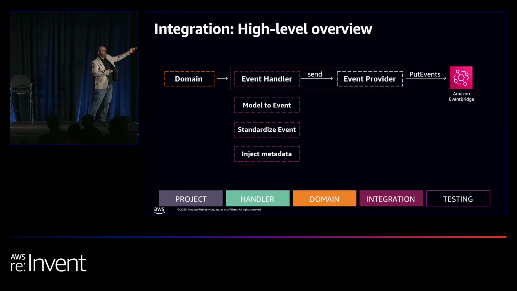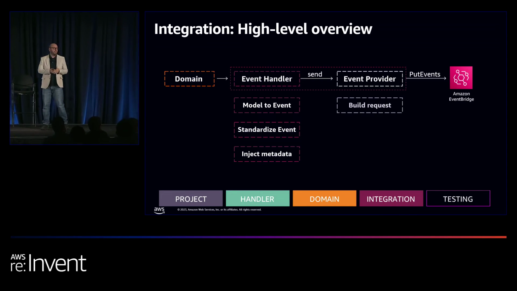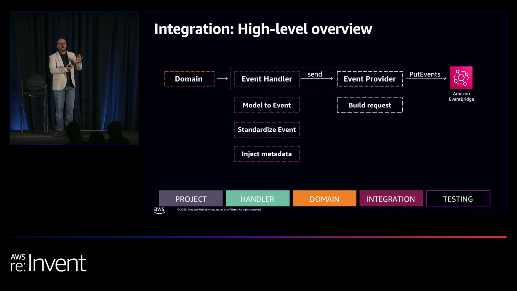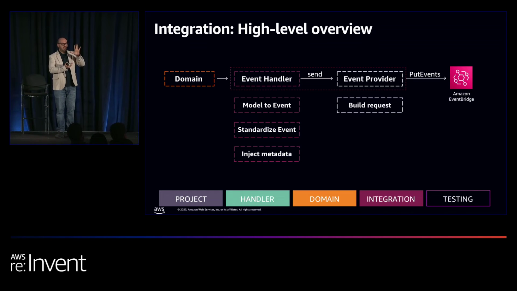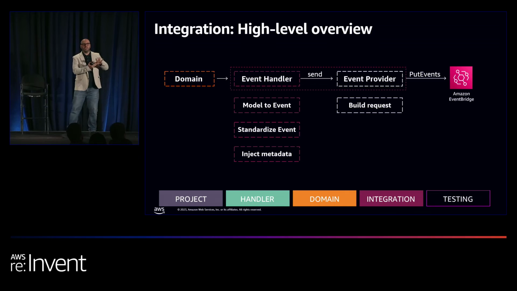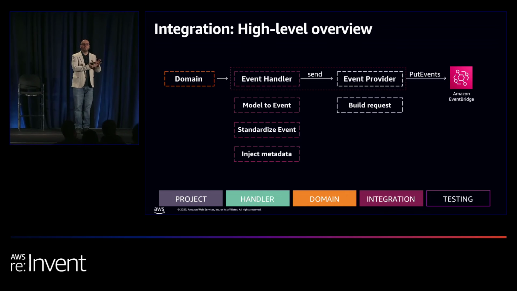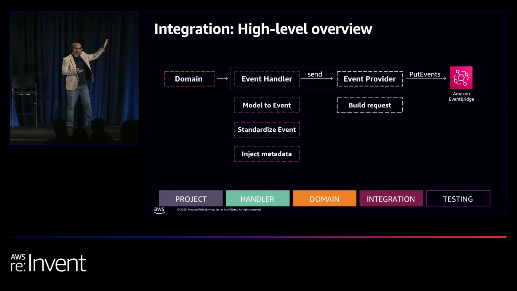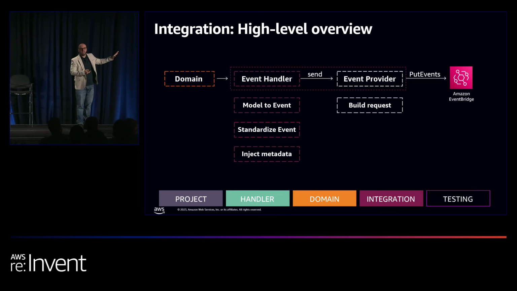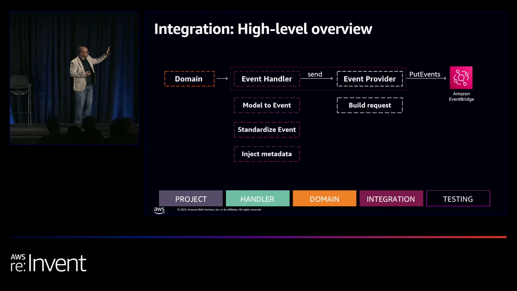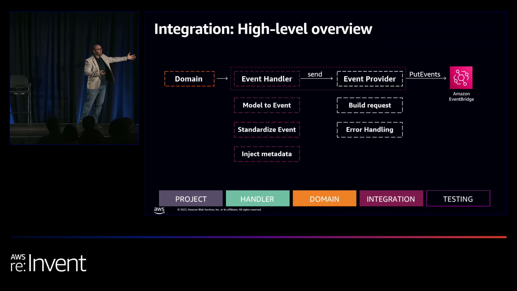So if you later want to switch to SNS, everything else remains exactly the same. Inside this event provider, what we do is some interesting pieces. We know from this event provider that EventBridge has some limitations on how many events you can send, what the payload size is, and everything else. All this knowledge goes inside this provider. So if I want to swap again, I have a specific one for SNS or Kafka or whatever else you want to use. And the error handling as well.